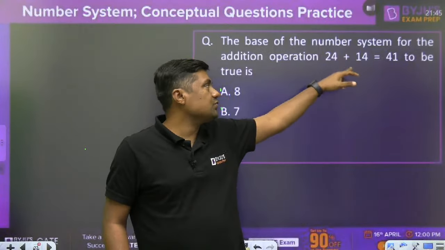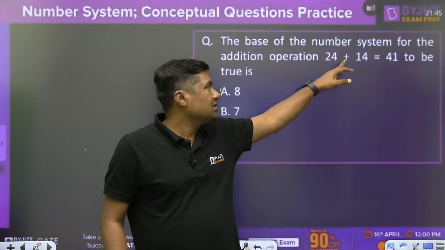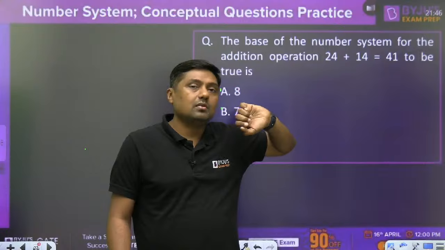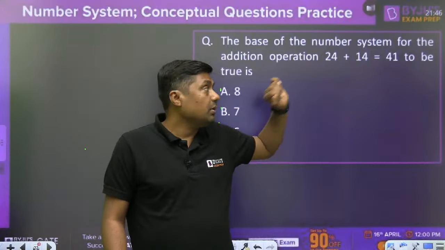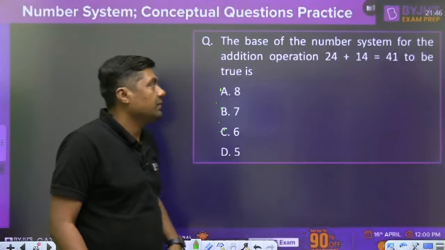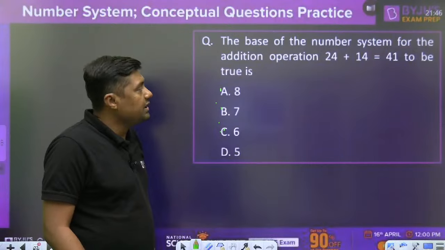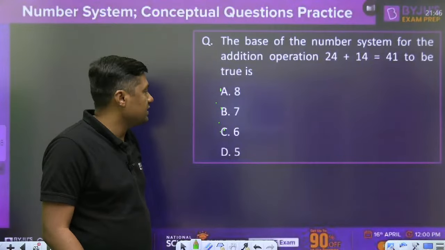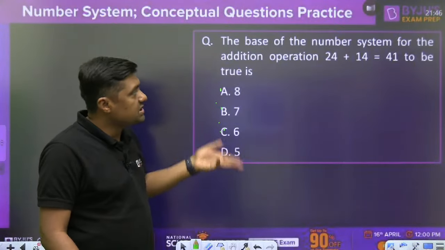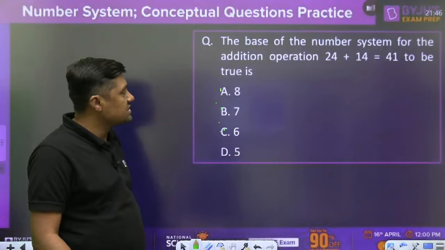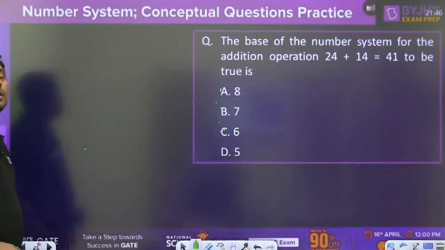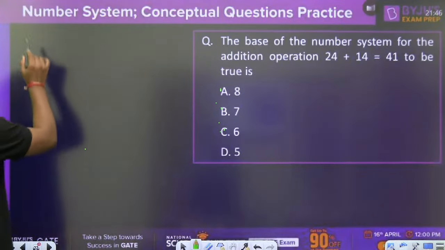Because 24 plus 14 is what? 38 in case of decimal. But what is the answer given? 41 is given, which means more than that. Definitely the base is less than 10. All the answers are less than 10. So in that case, let the base be what?